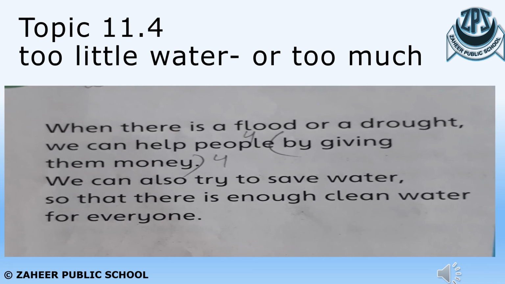We should help those people who have suffered from the flood or a drought condition. Not only should we help those people by giving them money, but we also have to try to save some clean water for them. How can we try to save the water? We should not waste a lot of water during washing, or during bathing, or during washing our clothes, washing our dishes, or brushing our teeth. Most of us use lots of water and waste water during these uses. So we have to try to save the water for them also.